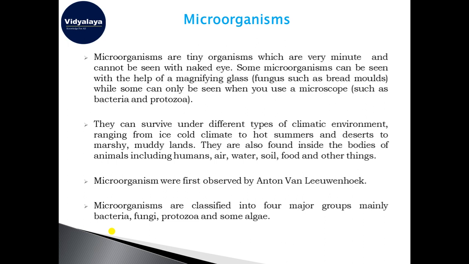Some fungi which are a little bigger in shape, like bread molds, can be seen with a magnifying glass. But you will need a microscope to see organisms like bacteria and protozoa, like amoeba, paramecium, euglena, etc.